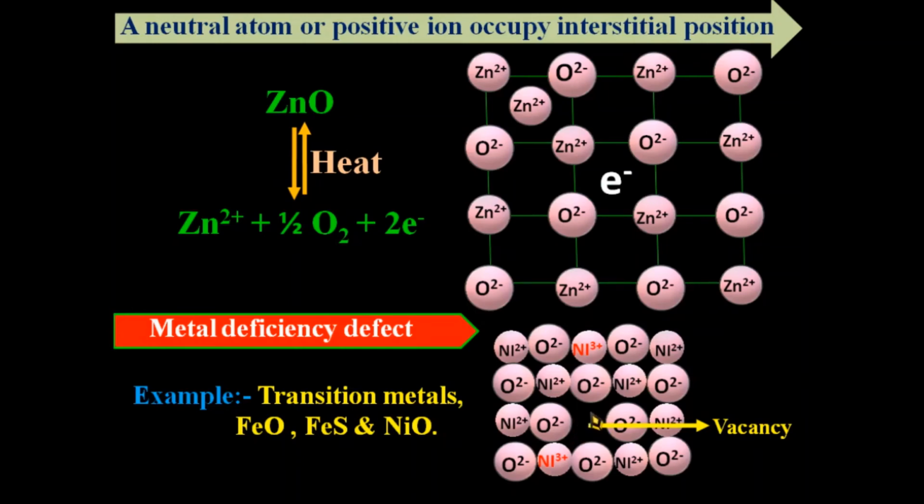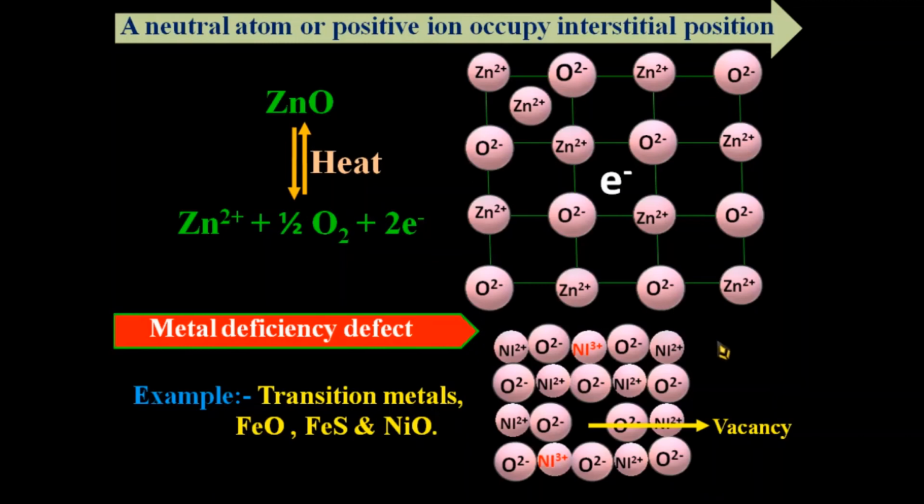But in order to maintain the electrical balance, two Ni²⁺ ions get converted into Ni³⁺ ions. It means that in order to maintain electrical neutrality, the missing positive charge is balanced by two Ni³⁺ ions, by changing their oxidation state from +2 to +3. The composition of NiO is again changed slightly, and this type of defect is called the metal deficiency defect.